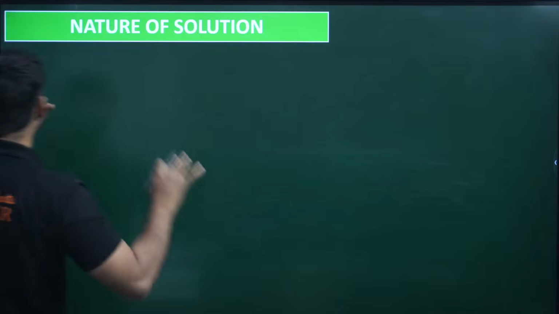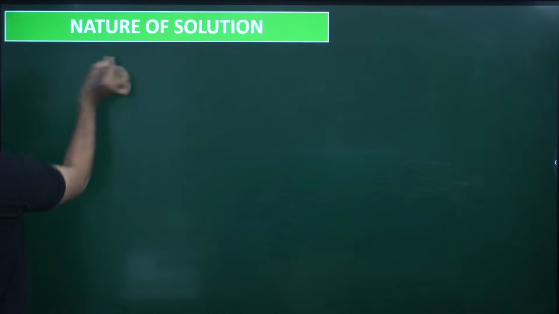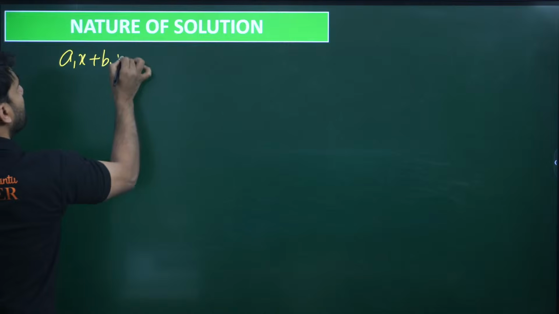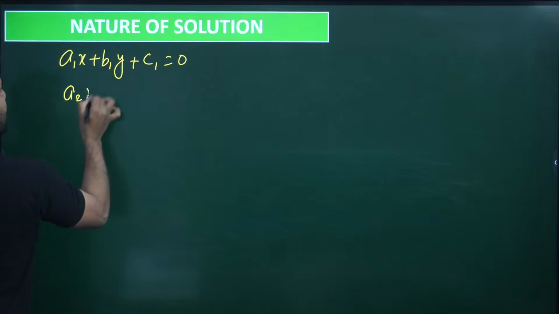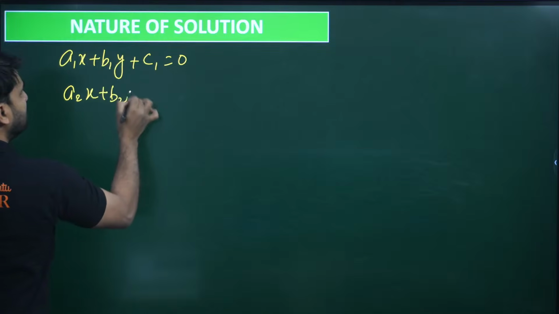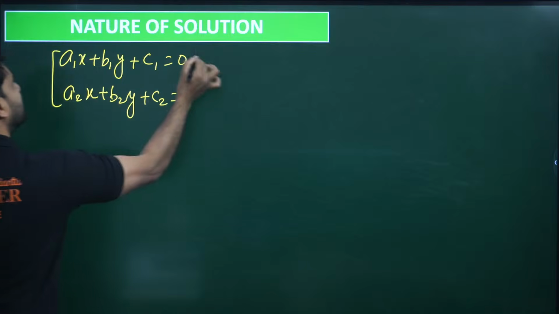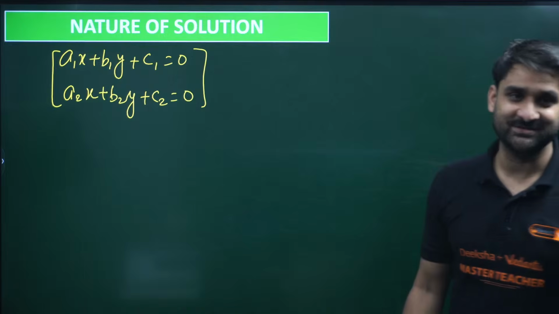Now, nature of solution. Come on, focus here. What does it mean by nature of solution? Listen, my dear. Two linear equations are there: a1x plus b1y plus c1 equals to 0, and a2x plus b2y plus c2 equals to 0. How many linear equations are here? Two linear equations. And that is why this is called a pair of linear equations.